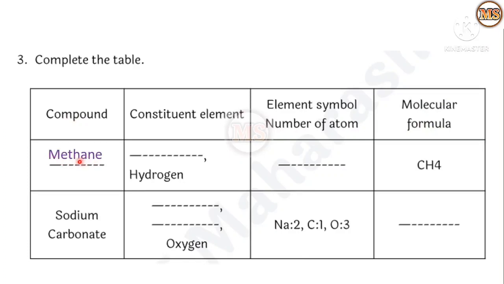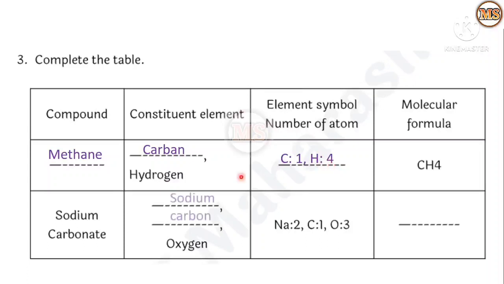So this methane, what does it contain? Constituent elements along with hydrogen. Hydrogen is given. When we see the molecular formula, it consists of carbon and hydrogen. So we can write here carbon. Then element symbol, number of atoms. In this box we have to write the element symbol and the number of atoms. From the molecular formula, the number of carbon atoms is 1 and the number of hydrogen atoms is